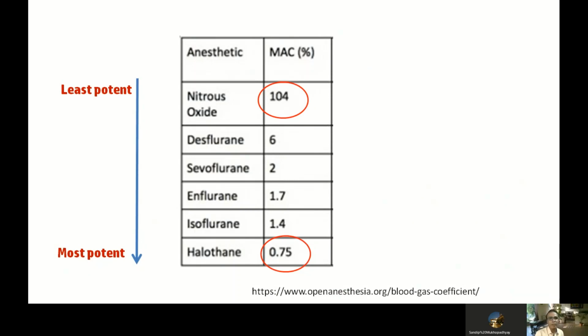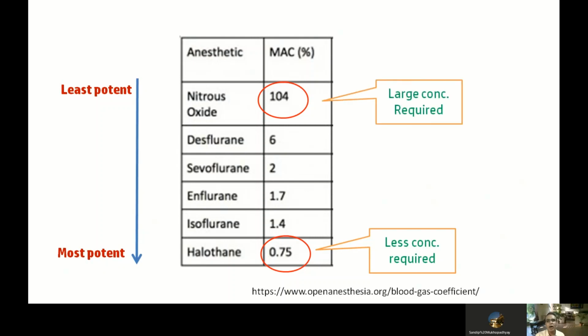If the MAC value is less, it means a smaller amount of gas will be required to produce immobility or unconsciousness. So a lower MAC value means the drug is more potent, and less drug will be required. On the other hand, if the MAC value is high, the drug is least potent, so a large concentration will be required.